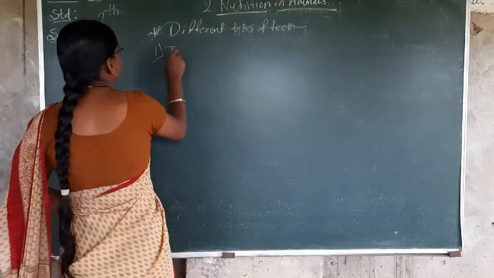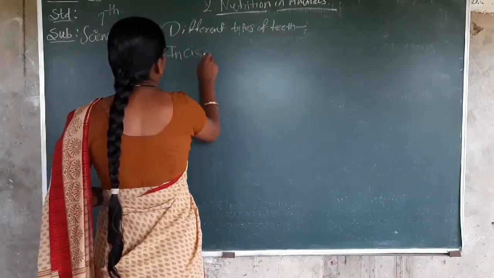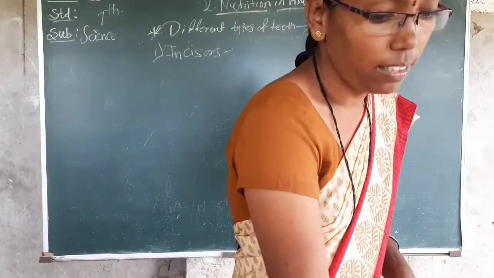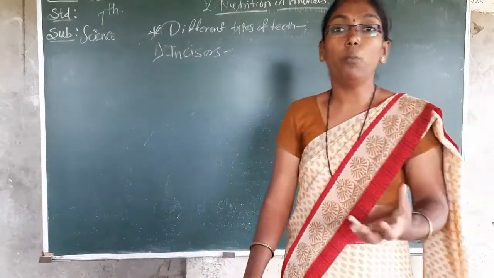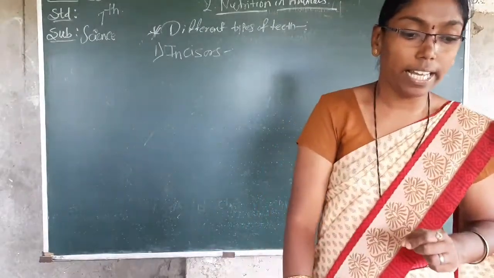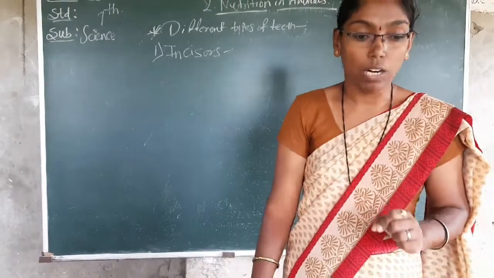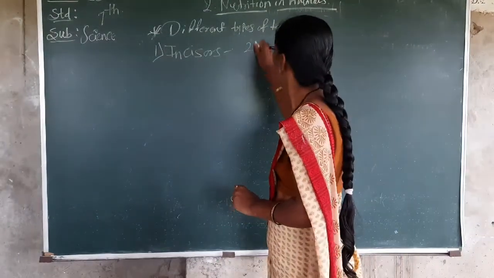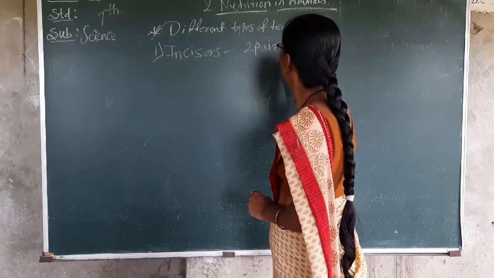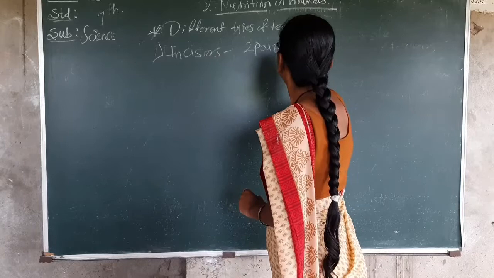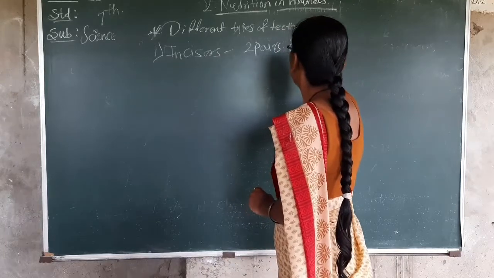First is incisors. What are incisors? It is one type of teeth, and how many teeth are present in this one? Incisors have 2 pairs in each jaw. Okay. How many? 2 pairs in each jaw.